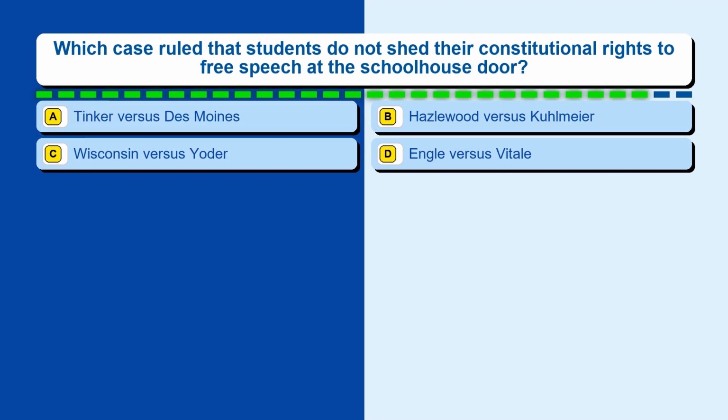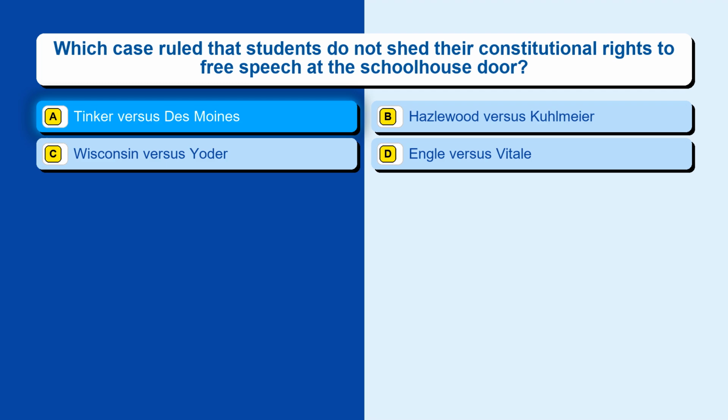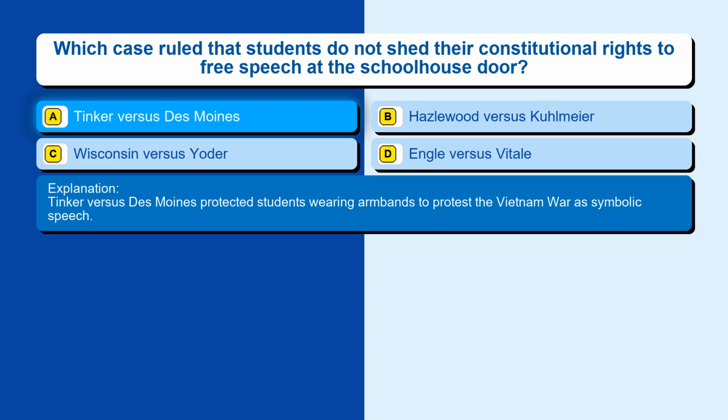Question 150. Which case ruled that students do not shed their constitutional rights to free speech at the schoolhouse door? Option A, Tinker v. Des Moines. Option B, Hazelwood v. Kohlmeyer. Option C, Wisconsin v. Yoder. Option D, Engel v. Vitale. The correct answer is option A, Tinker v. Des Moines. Tinker v. Des Moines protected students wearing armbands to protest the Vietnam War as symbolic speech.